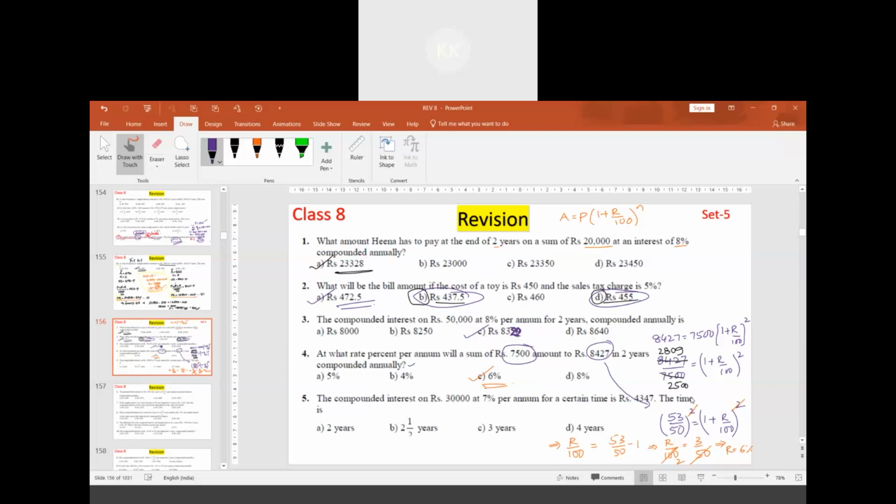Next question: the compound interest on rupees 30,000 at 7% per annum for a certain time is 4347. The time is? It is a similar type of question, where we have to find the power. You can also try it, and simultaneously I will solve here.